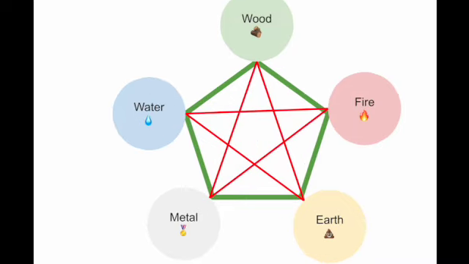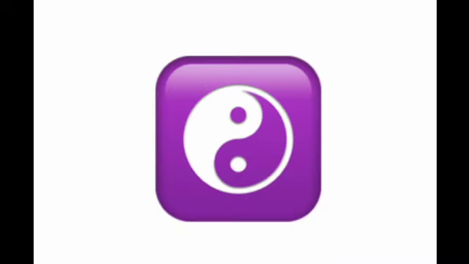But isn't yin-yang also a model? Don't these two concepts contradict? Find out in a future video.